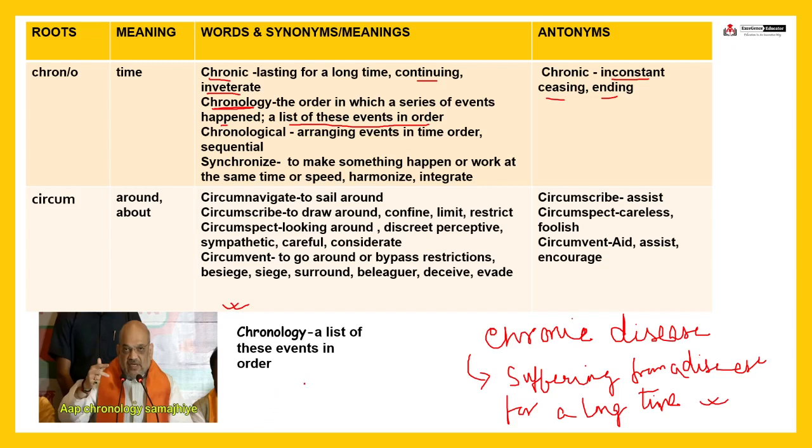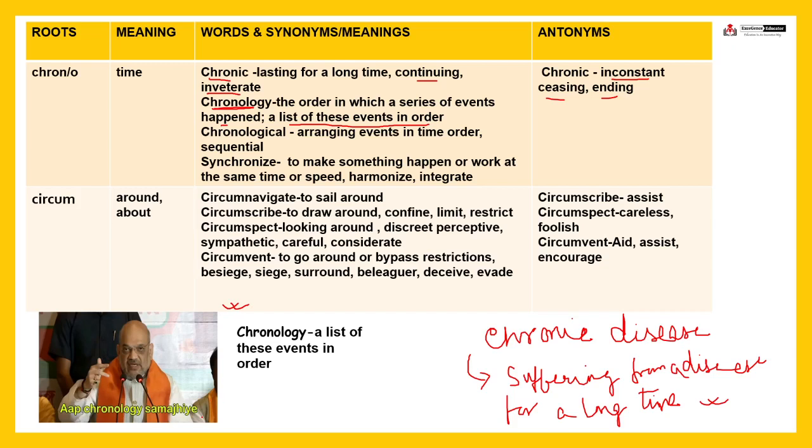He had given a speech to the media. आप लोगों को तो बहुत लोगों को पता होगा, ठीक है ना? This particular dialogue of Amit Shah ji had become quite famous. So what is he saying?